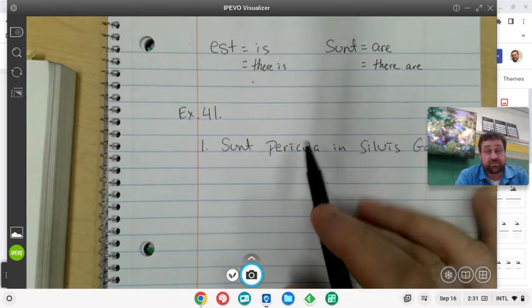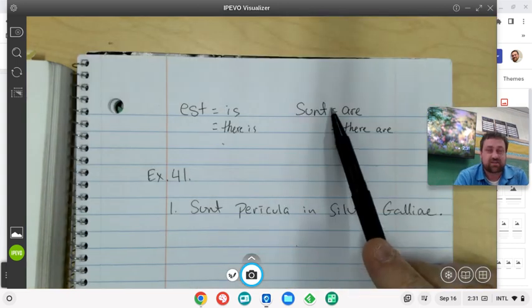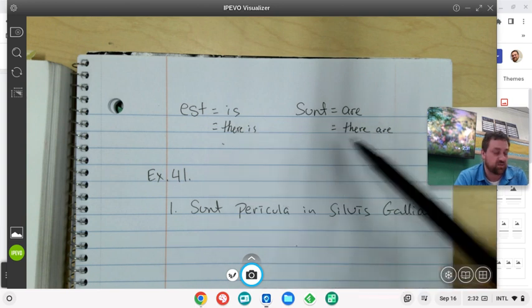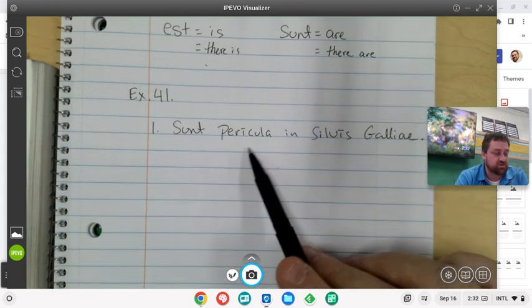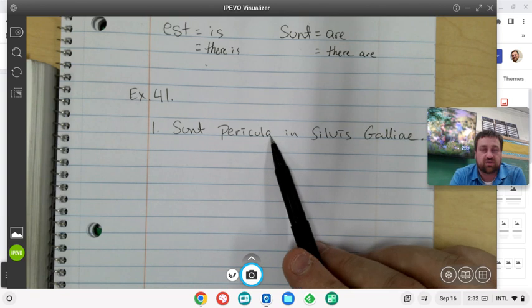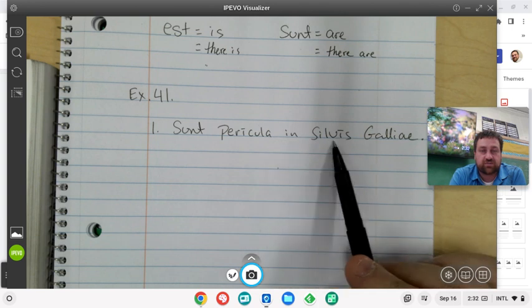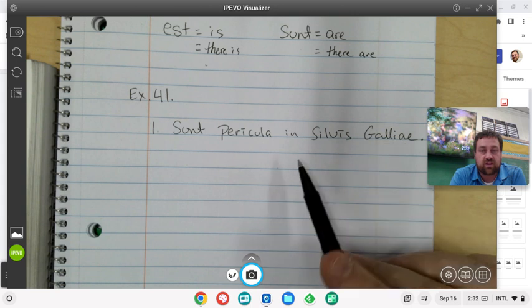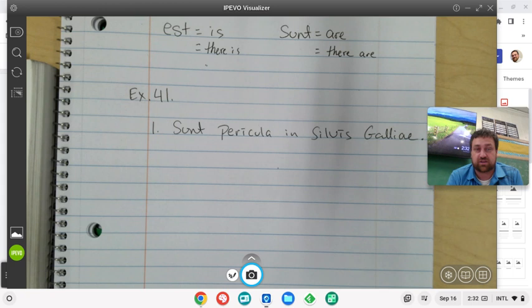Without hearing this new fact, that est can mean more than just is and sunt can mean more than just are, you might be tempted to look at this sentence and say, are dangers, periculum is danger, pericula is the plural, a second declension neuter word, are dangers in the forests, and then there's a genitive of Gaul, are dangers in the forests of Gaul. And you might say, oh, that doesn't make any sense in English, okay?